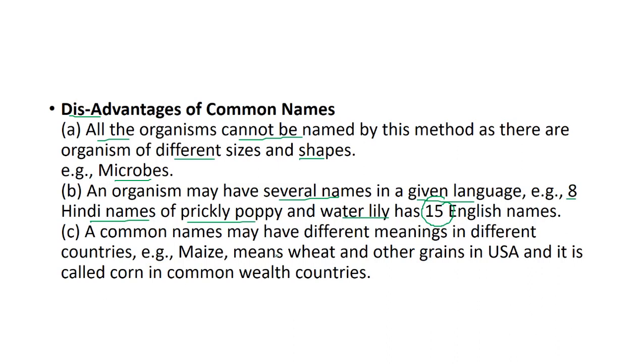Now, a common name may have different meanings in different countries. Say, for example, maize: wheat and other grains are called by the name of maize in USA, but it is called corn in Commonwealth countries.